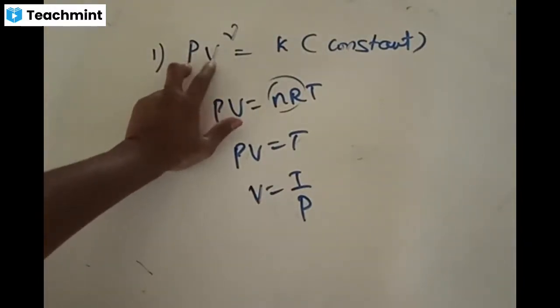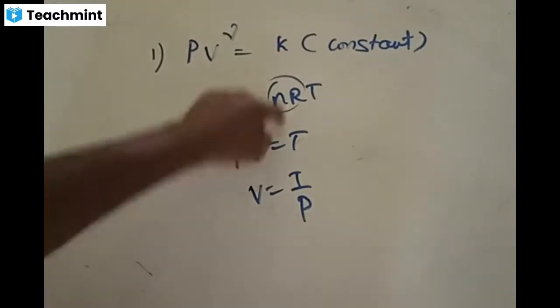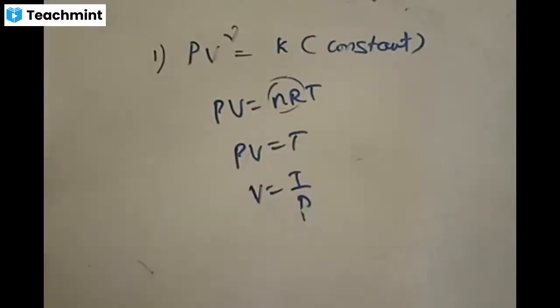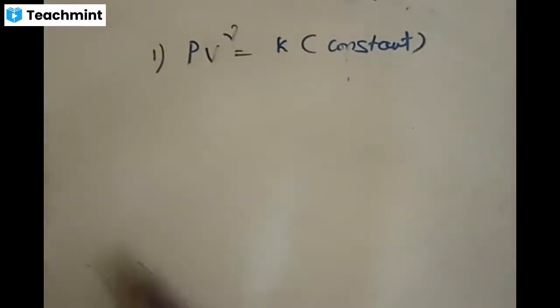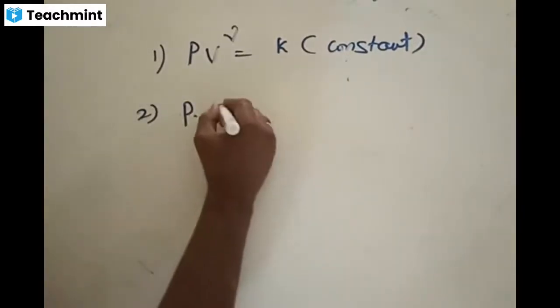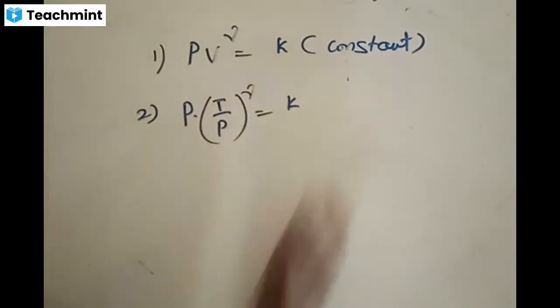Using V is equal to T by P, check how the second form is obtained. P times (T by P) to the power of gamma is equal to K.